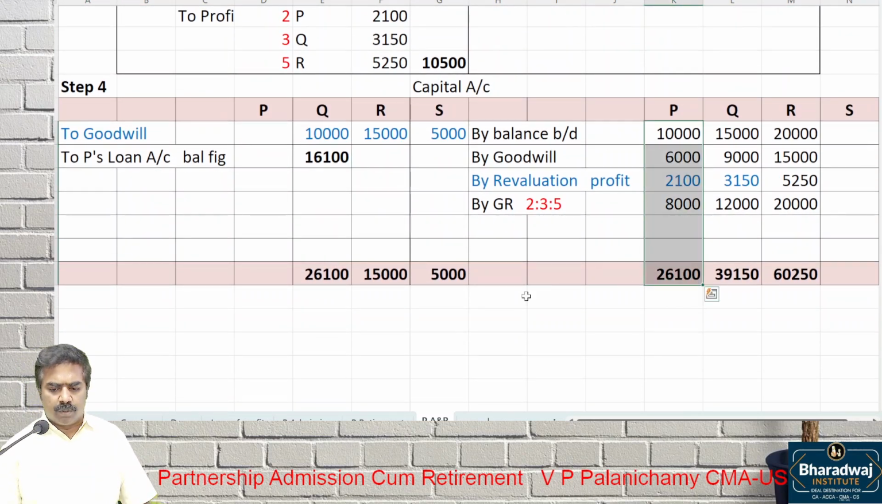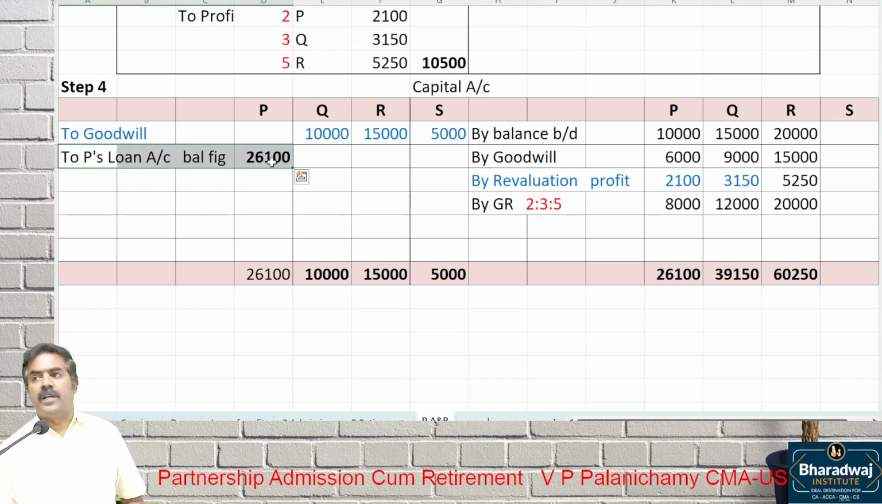26,100 closing total. Minus 10,000, how much? So, balance all 26,100. Transfer to which account? Loan account. P's loan account 26,100. It is a balancing figure for us.